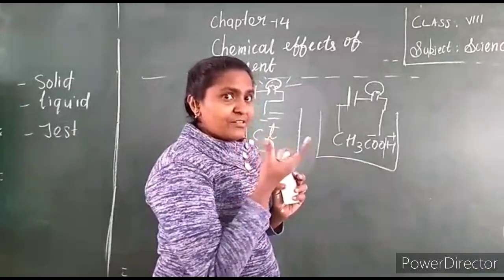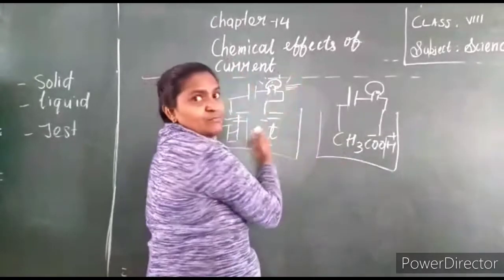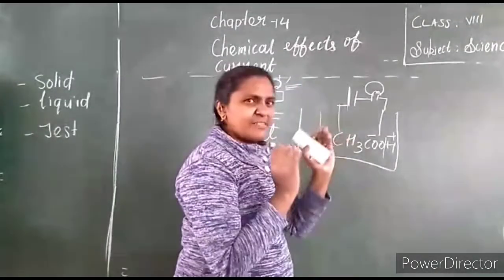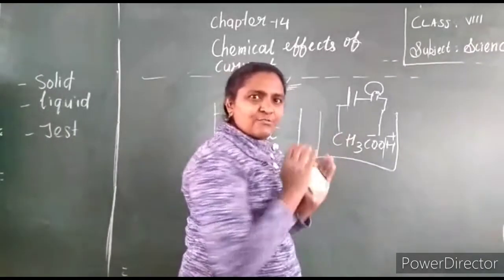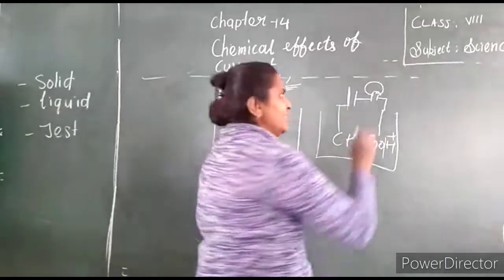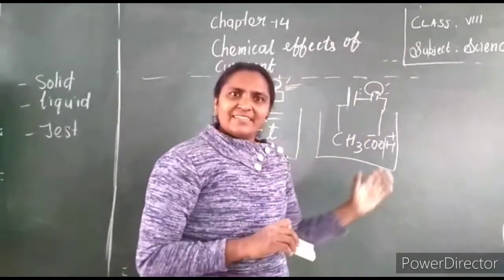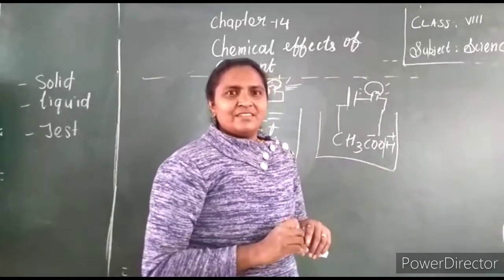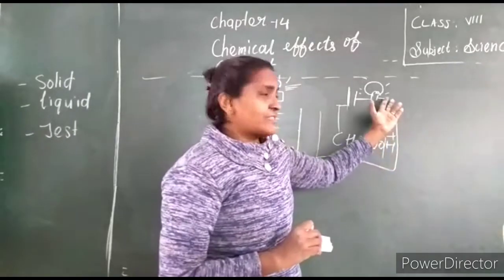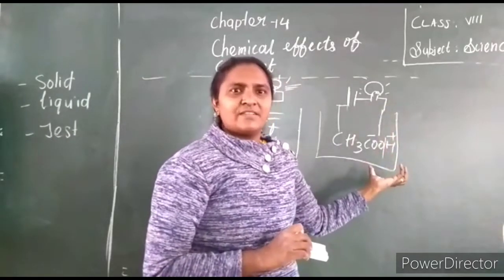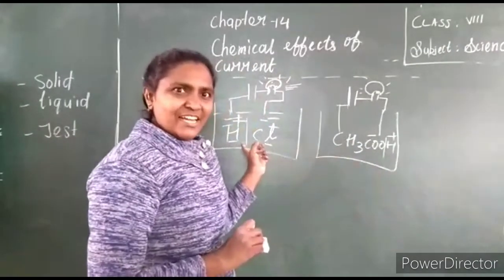What is the reason for glowing with dim light, not bright light? Here it is bright because a greater number of ions are present. Here it is dim because the solution produces fewer ions. That is why you can see a very dim light. But it is also a good conductor. This liquid also conducts electricity because of the presence of ions, but the bulb does not glow brightly because fewer ions are present. Understand? So this is called a weak electrolyte, and this is called a strong electrolyte.